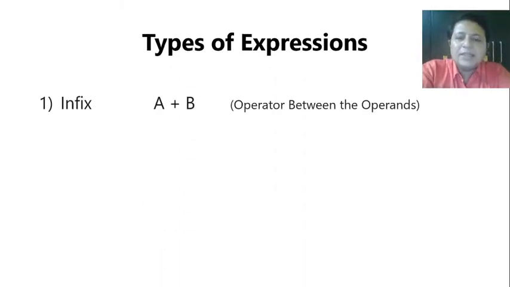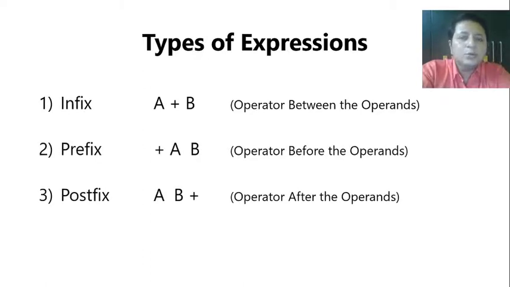Now there are basically three types of expressions: infix, prefix and postfix. As you can see, the type depends on the position of the operator. If the operator is between the operands, it is infix. If it is before the operand, it is prefix. And if it is after the operand, it is postfix. Now we would obviously require to convert one type of expression into the other type. And while doing that, we always have to take care of the operators and their precedence and so on.